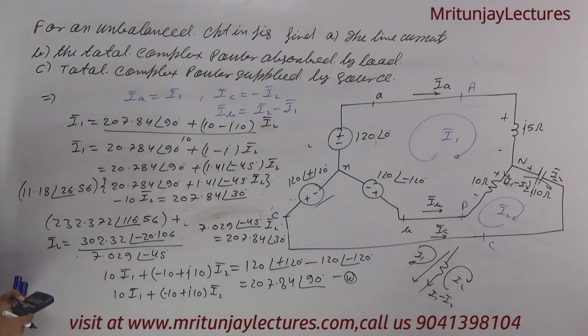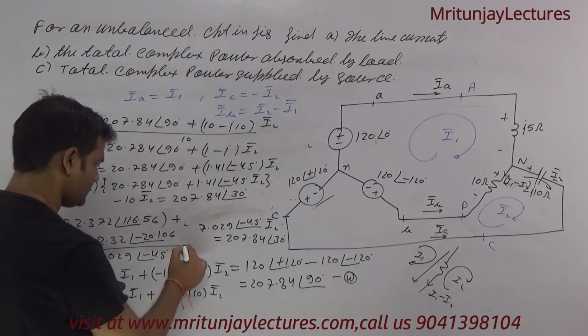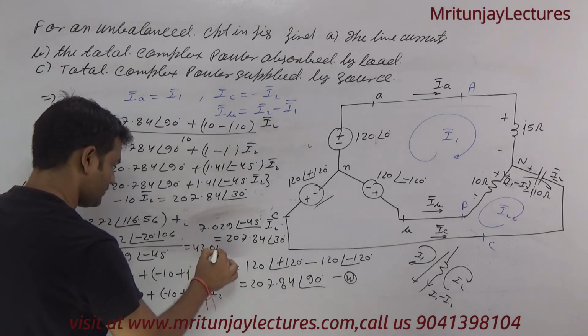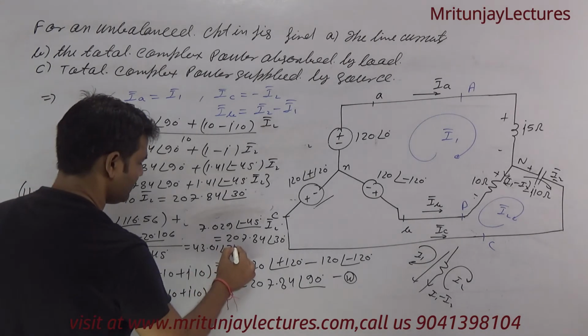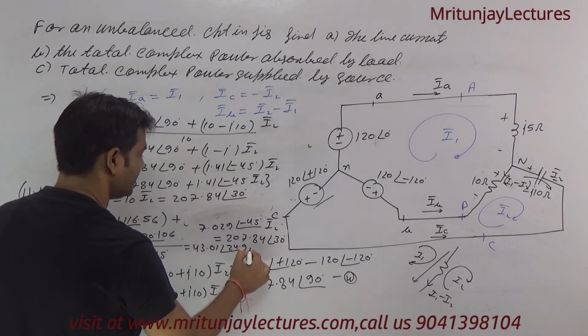Okay, divided by 7.029 at the angle minus 45, we got 43.01 at the angle 24.9 ampere.